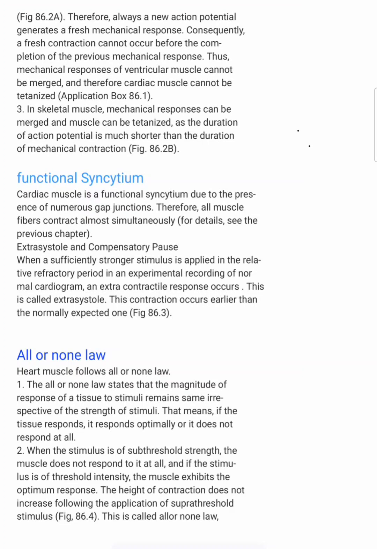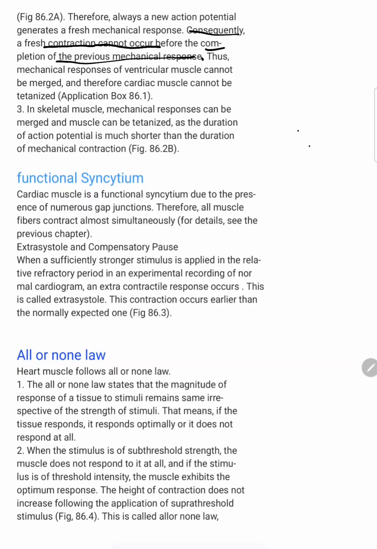Whereas in smooth muscle and skeletal muscle, these two mechanical responses merge, that is, the two get mixed, such that the muscle undergoes tetanization. In the cardiac muscle, there will be no merging of these two mechanical responses, so there will be no tetanization. That's why the heart works continuously even till death. Consequently, a fresh contraction cannot occur before the completion of the previous mechanical response.